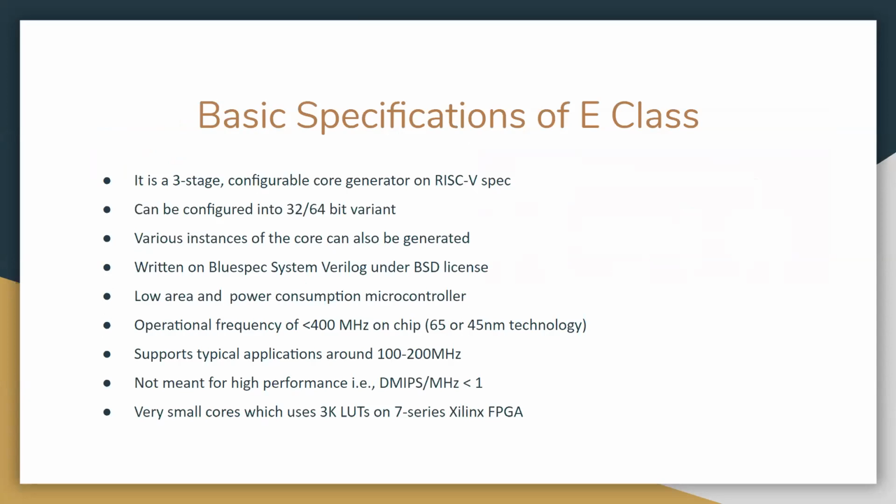On silicon, when tested, it gave a maximum operational frequency of 400 megahertz, and typically operations of 100 to 200 megahertz are supported. The performance level is not that high, that is DMIPS per megahertz is less than 1, and in a Xilinx FPGA this core can be developed using nearly 3000 LUTs.